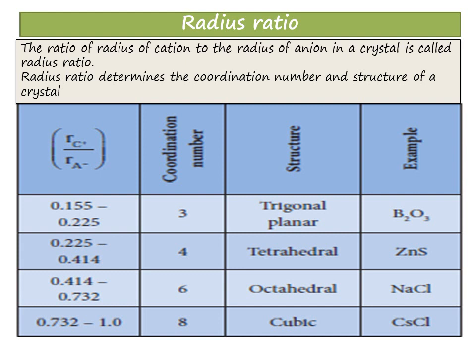If the radius ratio range is 0.414 to 0.732, then the coordination number is 6. The structure is octahedral, example NaCl. If the radius ratio ranges from 0.732 to 1, the coordination number is 8, and so the structure is cubic. You can give the example of cesium chloride.